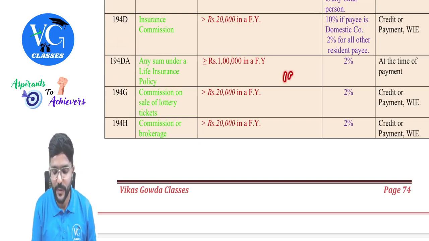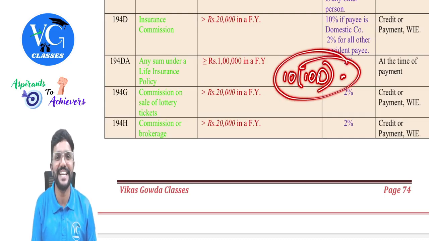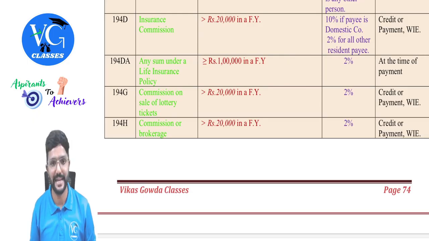And this is connected to 10(10D). So all this insurance related are connected somewhere to D, guys. Only when exemption under section 10(10D) is not available, then the payer has to deduct TDS as per section 194DA. That too only if the policy amount is more than or equal to 1 lakh, guys.